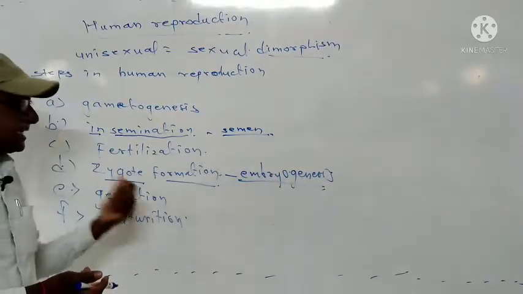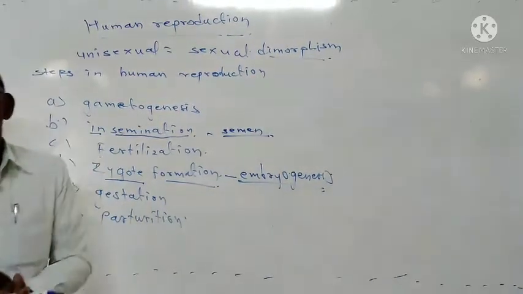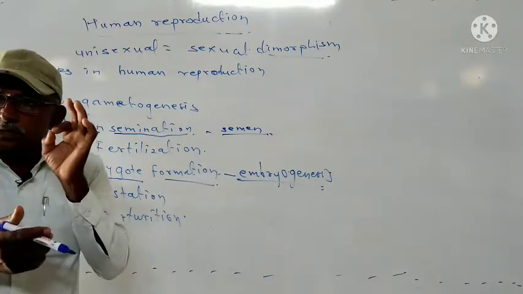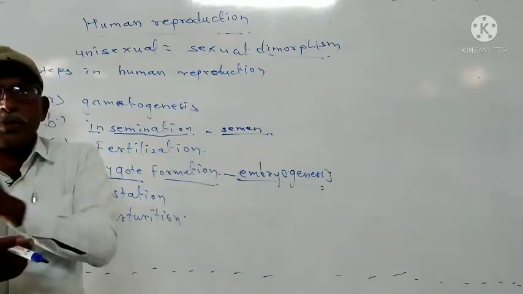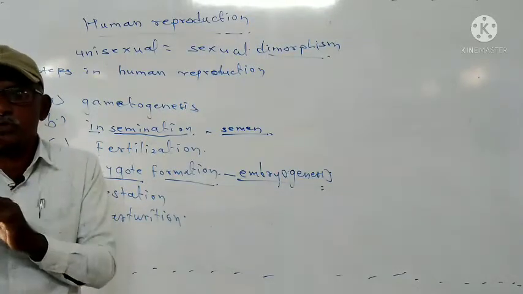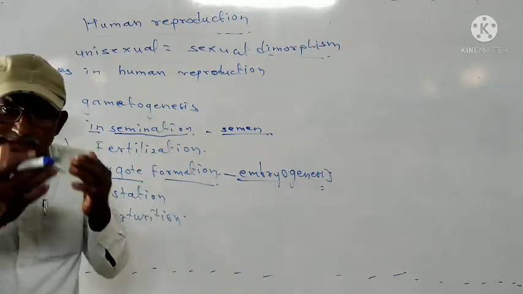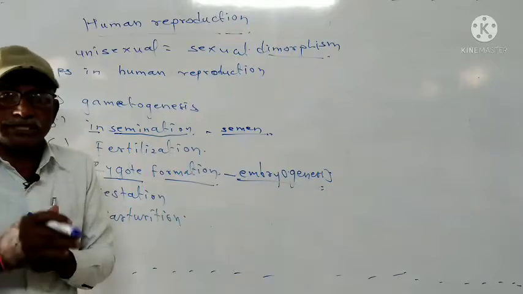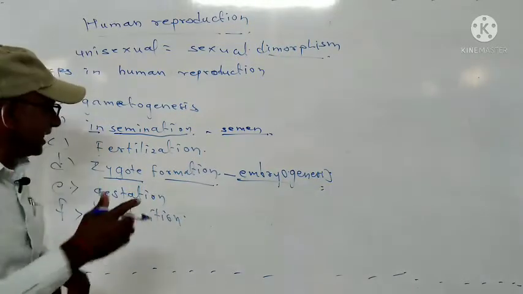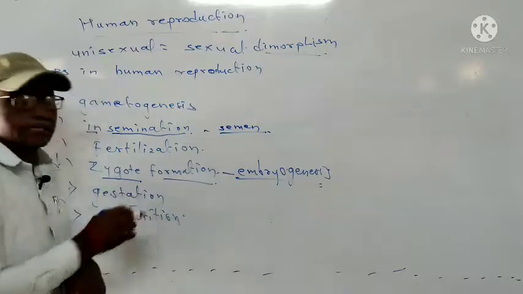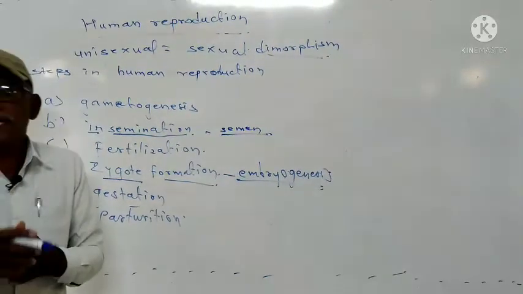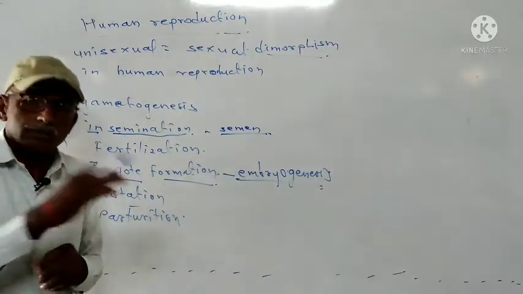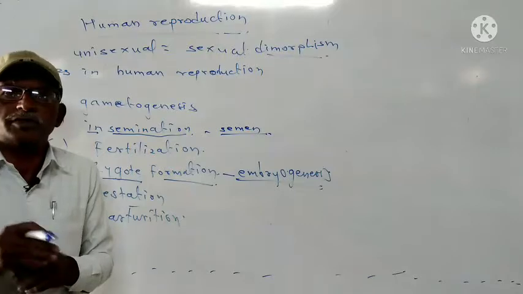After that, gestation. What is gestation? Gestation is the period between zygote formation and parturition, all the developmental stages up to the birth of the child. In human beings, the gestation period is about 9 months, with some difference of days.